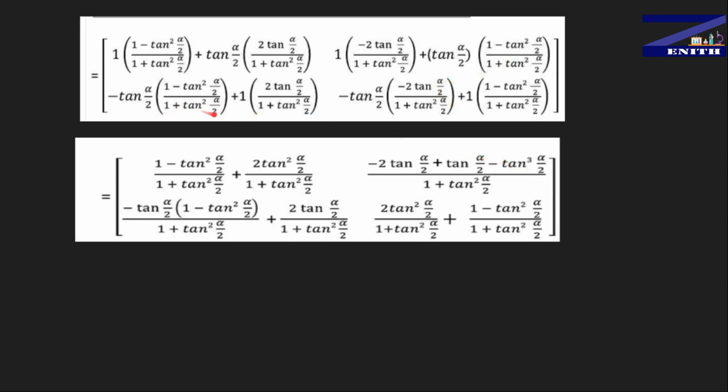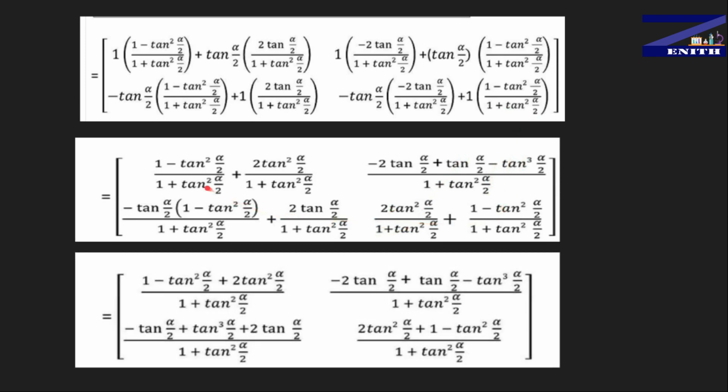Now you have to take the same here, the LCM 1 plus tan square alpha by 2. Here we have 1 plus tan square alpha by 2, and you have to multiply this one with this: minus tan alpha by 2 will be multiplying 1 minus tan square alpha by 2 plus 2 tan alpha by 2 upon 1 plus tan square alpha by 2. Same thing here: minus into minus will be plus, so you get 2 tan square alpha by 2 upon 1 plus tan square alpha by 2 plus 1 minus tan square alpha by 2, and the same 1 plus tan square alpha by 2 goes here.